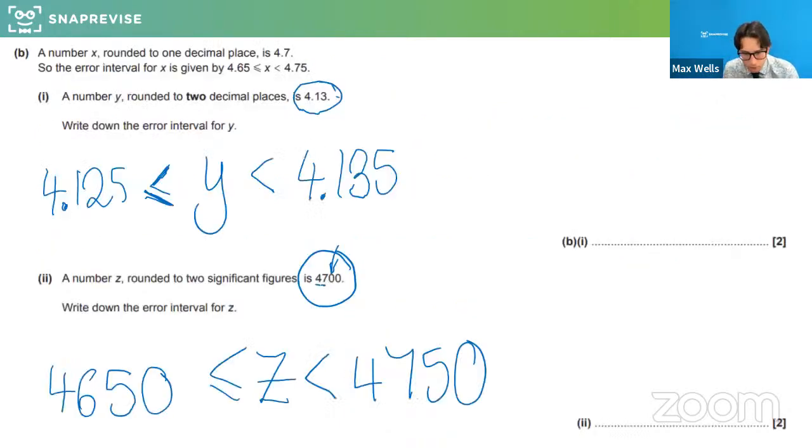Yeah, absolutely. Did we want to go back to this one? Is that what you were asking about, Letitia? This one here. So this first one here, where it says 4.13 to 2 decimal places, that means the boundary is in the third decimal place. So what we needed to do for that is think about what would round up to 13. So that'll be 125. Think of it as like what rounds to that.